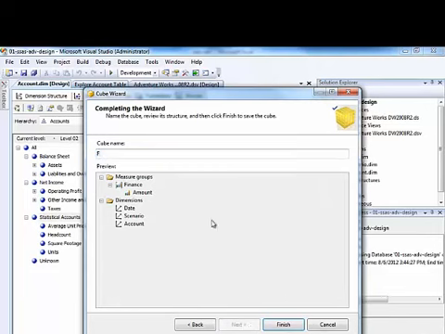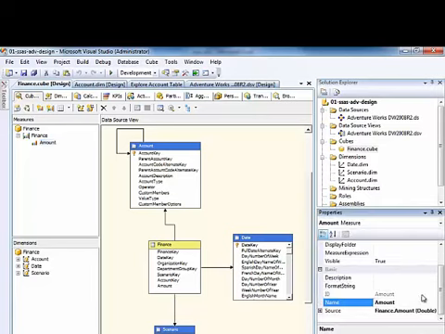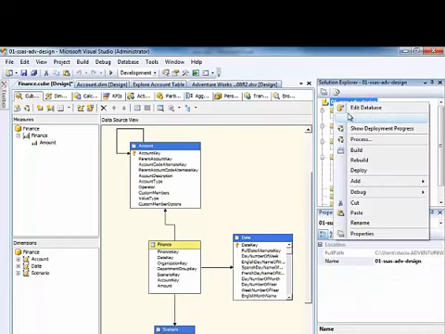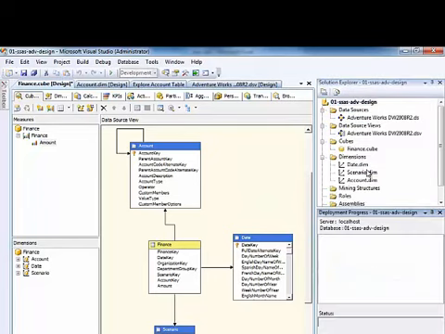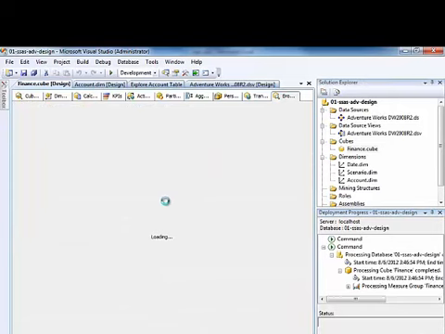We'll call this the finance cube. And then we'll set a property here for the format string. And then let's deploy this. And now we can browse the cube.